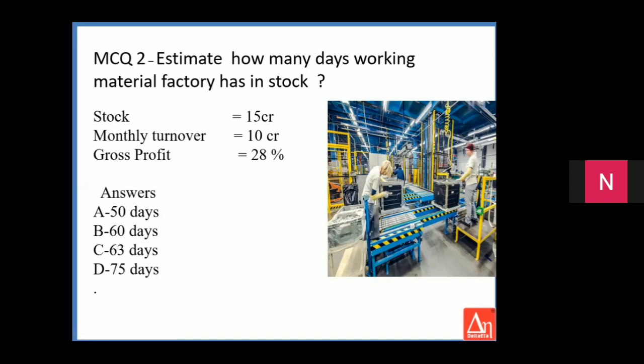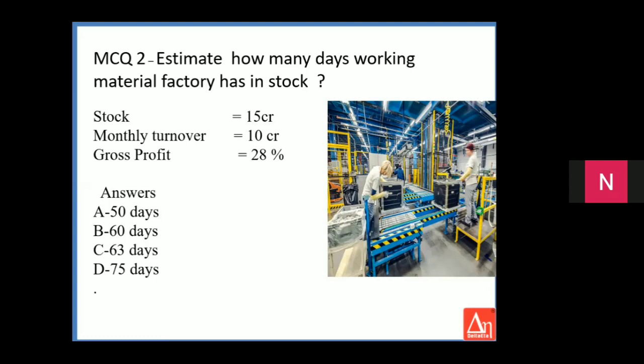Again, I will repeat how this calculation is coming. The monthly turnover is 10 crores, so annual turnover 120 crores. This 120 crores is the turnover of the factory. So the COGS is 28% lower, which is approximately 86.4 crores, 120 into 0.72.